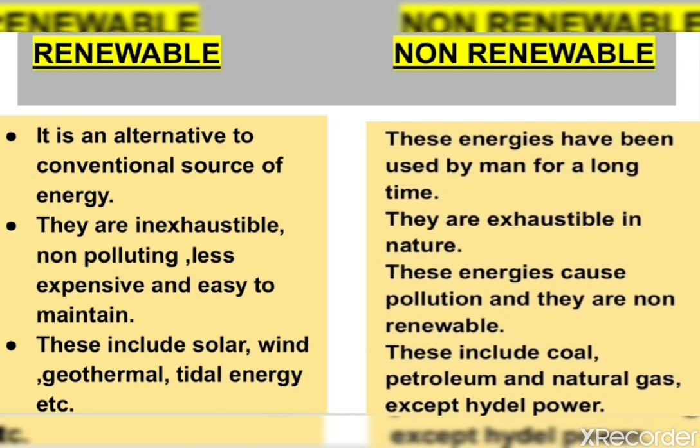Our third differentiate is renewable and non-renewable sources of energy. In the renewable source of energy, we will write, it is an alternative to conventional source of energy. They are inexhaustible, non-polluting, less expensive and easy to maintain. These include solar, wind, geothermal, tidal energy, etc. And in the non-renewable, we will write, these energies have been used by man for a long time. They are exhaustible in nature. These energies cause pollution. They are non-renewable. These include coal, petroleum, natural gas, except hydropower, because hydropower is an example of renewable.